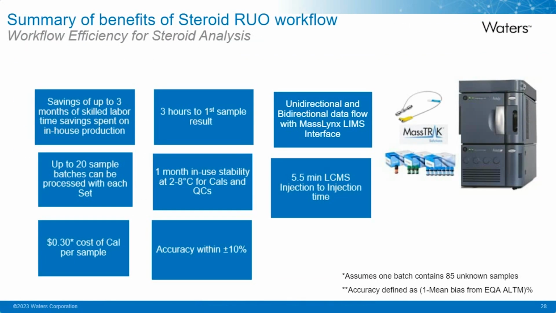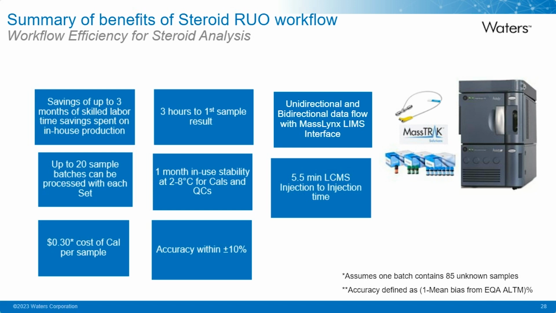And Isha did cover some of the benefits of the MassTrak sets workflow, but I thought I'd just highlight the benefits of the overall workflow we're employing for this RUO analysis. We're looking at savings of up to 3 months of skilled labour time spent on in-house production using the MassTrak sets.